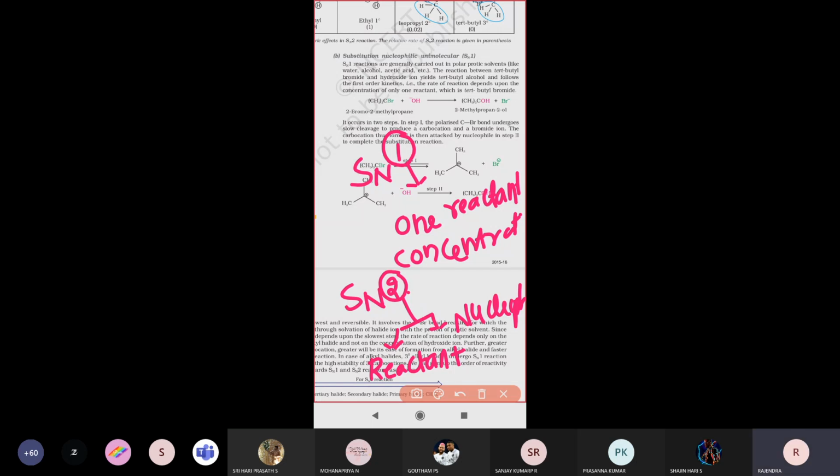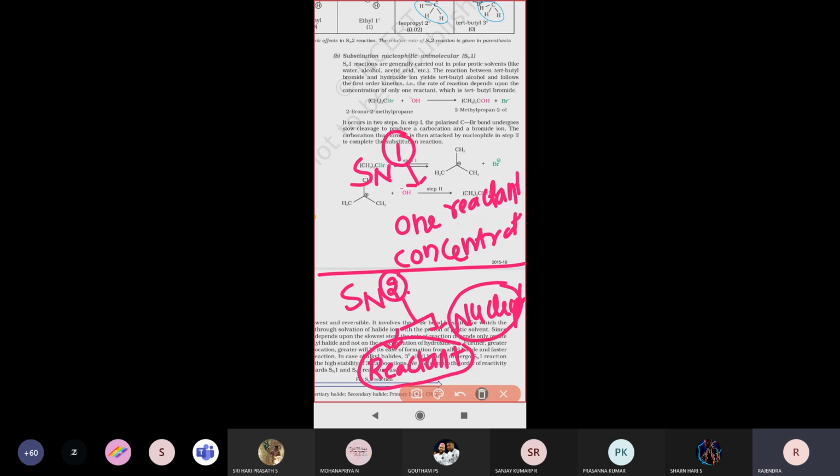Two means the rate depends on two concentrations, the nucleophile and the reactant. That is the major difference between SN1 and SN2. If only the reactant concentration matters, it is SN1. If both reactant and nucleophile concentration matter, the reaction is called SN2.